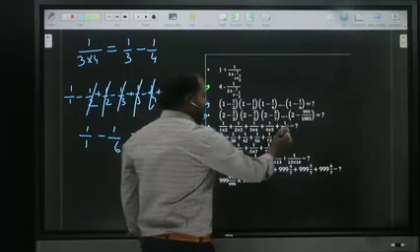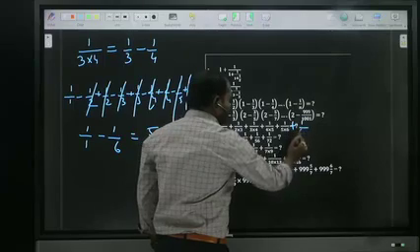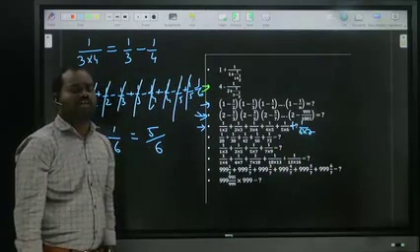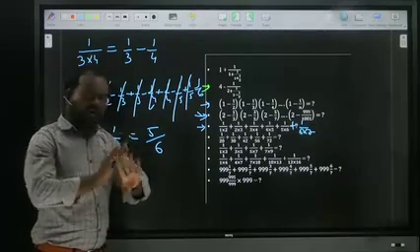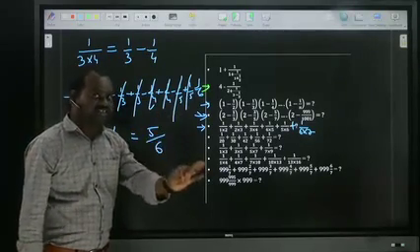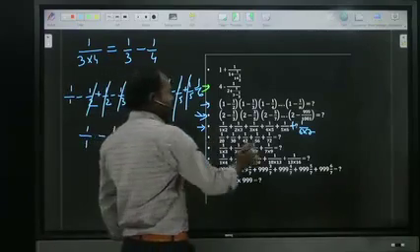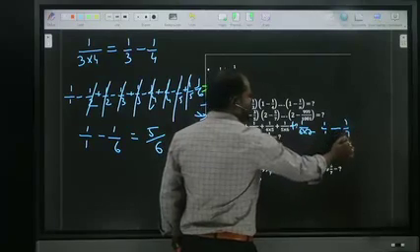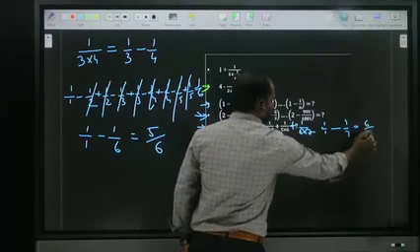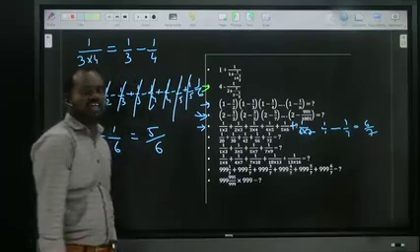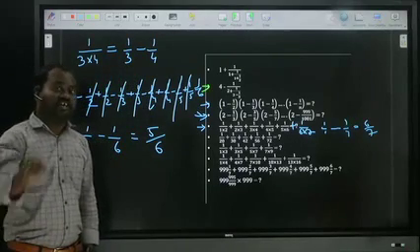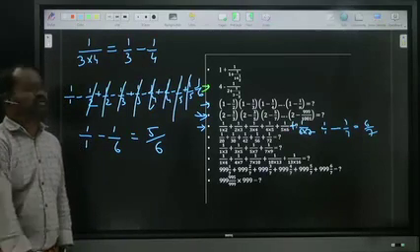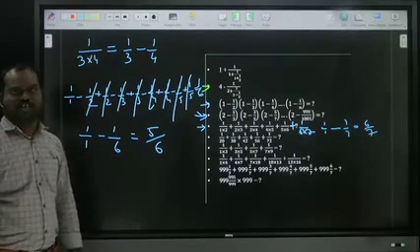In case plus 1 by 6 into 7 is there, if it is continuous, don't write all, direct shortcut. Common terms all will get cancelled. Just balance is first as well as last. The first one, 1 by 1 minus the last one, 1 by 7. So 7 minus 1, what is the answer? 6 by 7. It's a shortcut. Is it clear? So whenever numbers are continuous, common numbers always get cancelled. Balance is first and last. So what is the answer? 1 by 1 minus 1 by 7, 6 by 7. Is it clear?